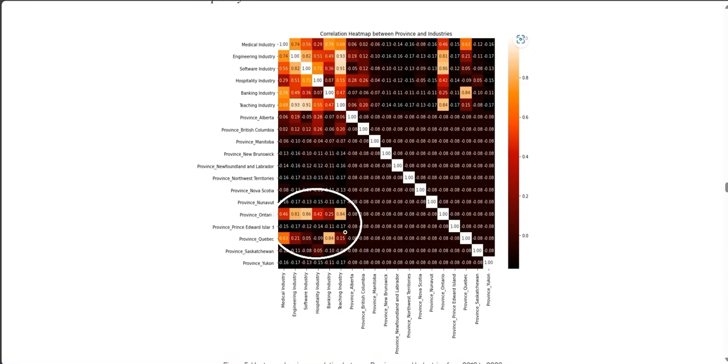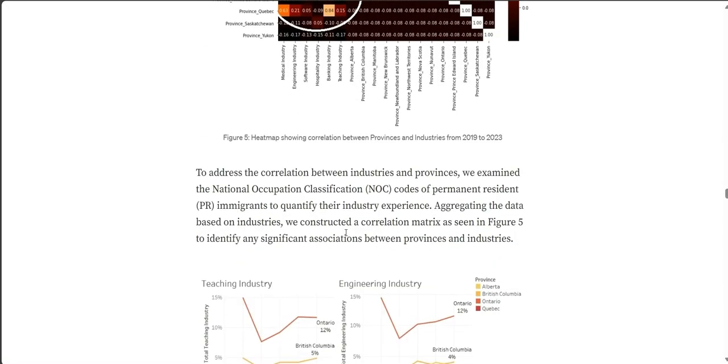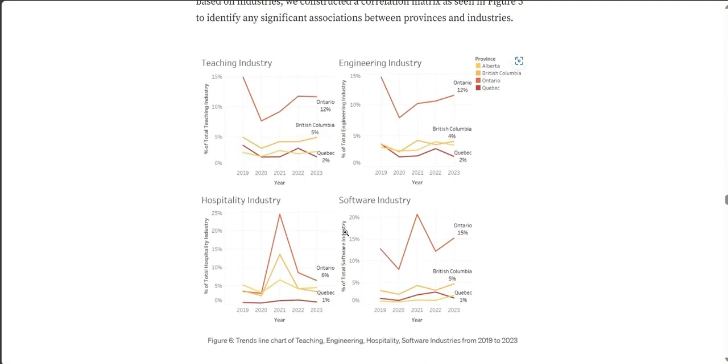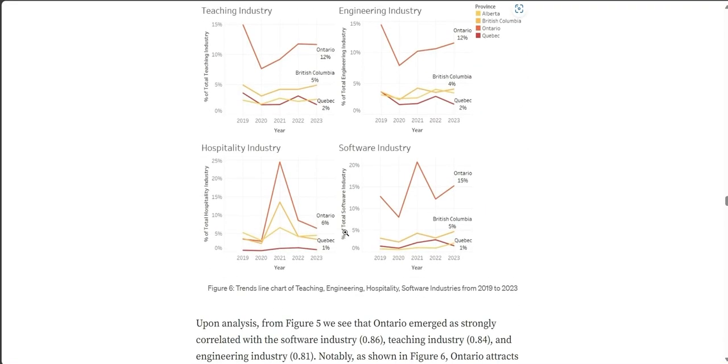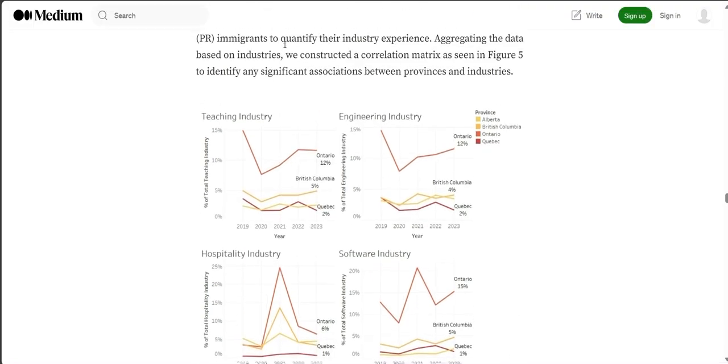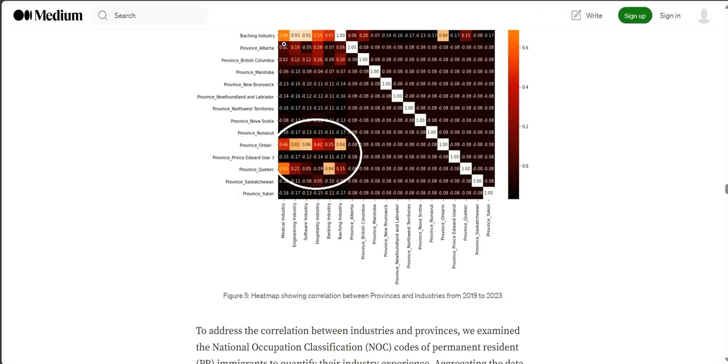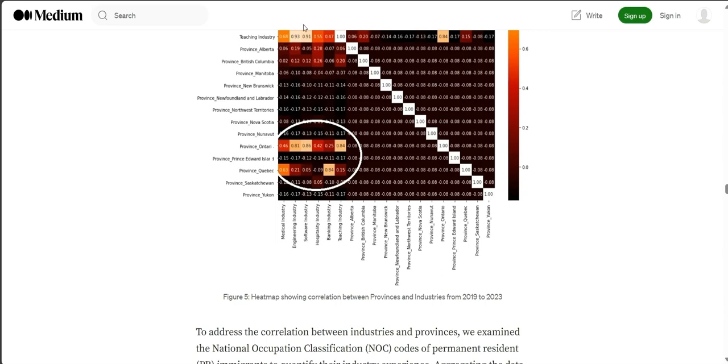industries. So we can confirm this association looking at this particular graph, where it can be seen that Ontario attracts 15% of PR immigrants from the software industry and 12% from the teaching industry. This could be because of the numerous IT companies and educational institutions present in this particular province. Next, we see Quebec has a strong connection with both banking and medical industry.